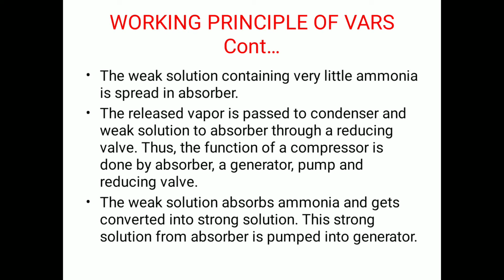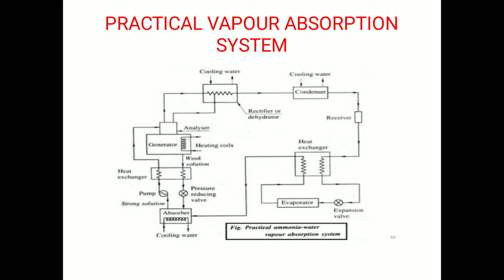Now let us move to the practical vapor absorption system and how it differs from the simple vapor absorption system. This is the diagram of the practical vapor absorption system. The simple absorption system, as we discussed earlier, is not very economical. In order to make the system more practical, it is fitted with an analyzer, a rectifier and two heat exchangers. These accessories help to improve the performance and working of the plant.